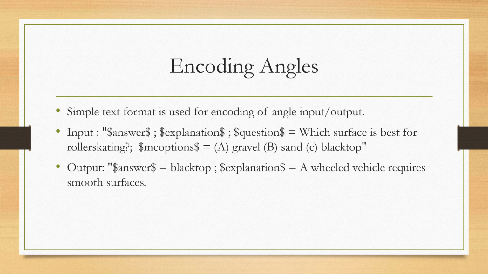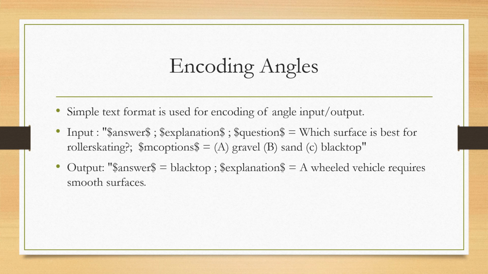So how do we encode these angles? Macaw uses a simple text format to encode these input and output angles. And here are examples of input angles and output angles. The input angle includes the slots that we need, and the output angle the slots we want generated.